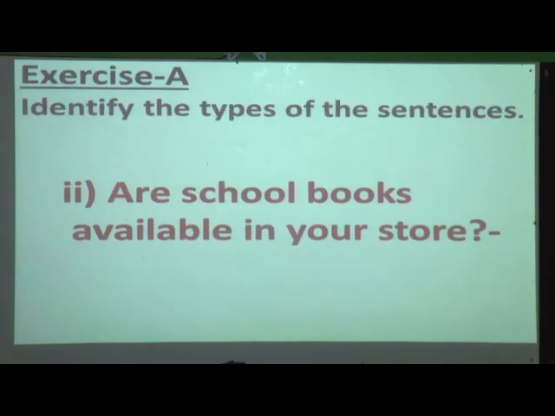Are school books available in your store? Yes. What is the sentence? Read again. Are school books available in your store? Now here what can you see, students? You can see that the sentence ends with a question mark, and when we are asking some question, it comes under interrogative sentence.